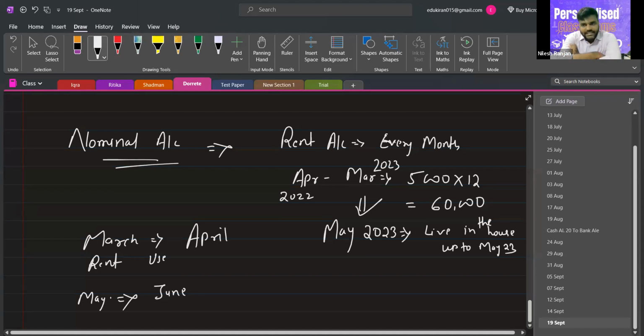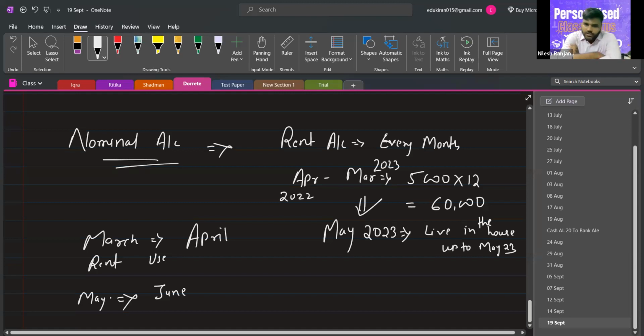We cannot say like this. Okay. So all the nominal accounts are related to a certain period and cannot be carried forward to the next period. So this is why nominal account is not carried forward to the next period. Nominal account is written off in the current year only.